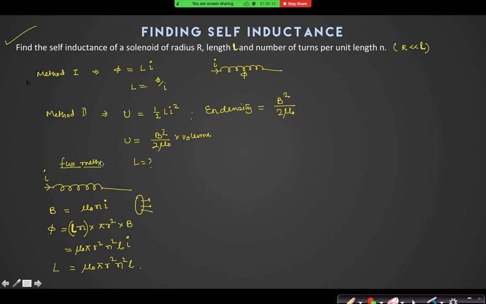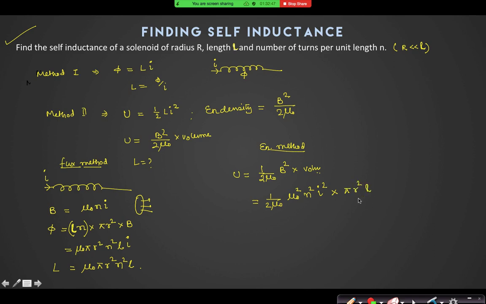Now the energy method. Can you do it by the energy method? Energy in the magnetic field is 1 by 2 mu naught into B square into volume. So 1 by 2 mu naught, B square is mu naught square n square I square. What is the volume?